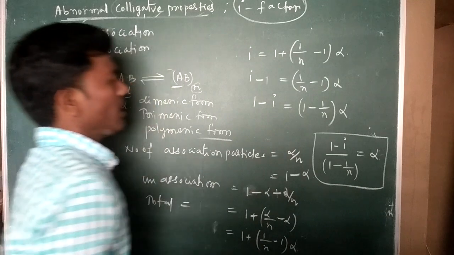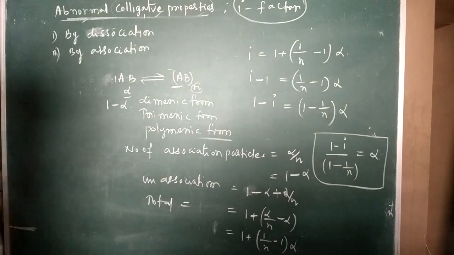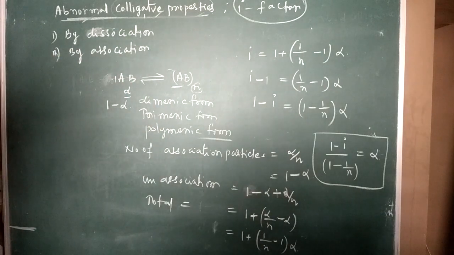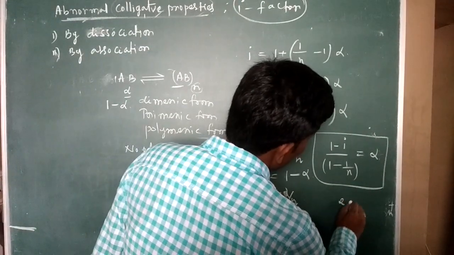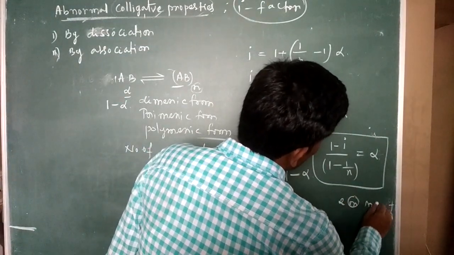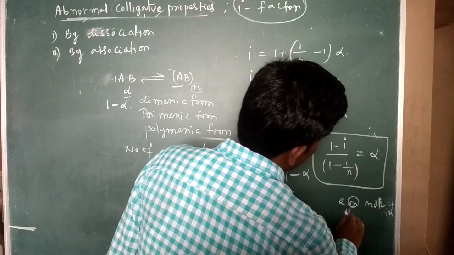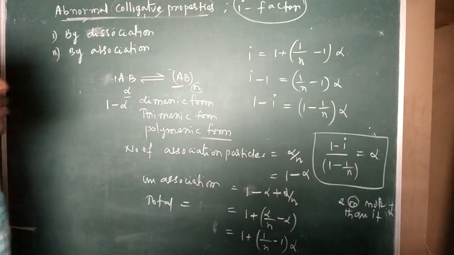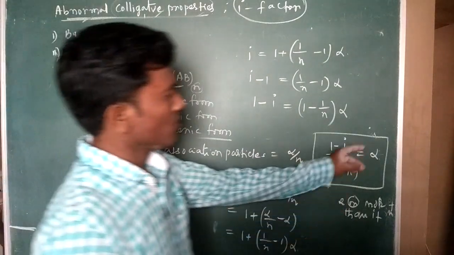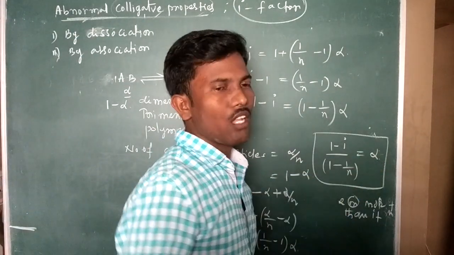This is for the association part. The normal formula for the association part is alpha is equal to (1 minus i) by (1 minus 1 by n). Here n is equal to 2 or more than 2. So where n is equal to 2 or more, we can calculate the alpha values.